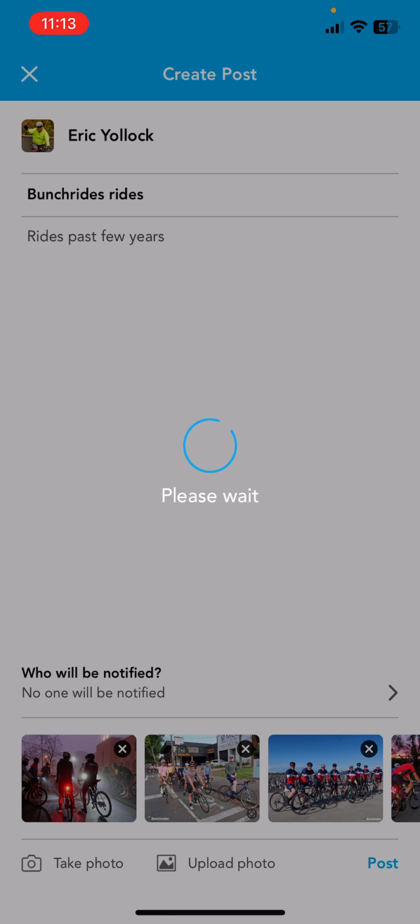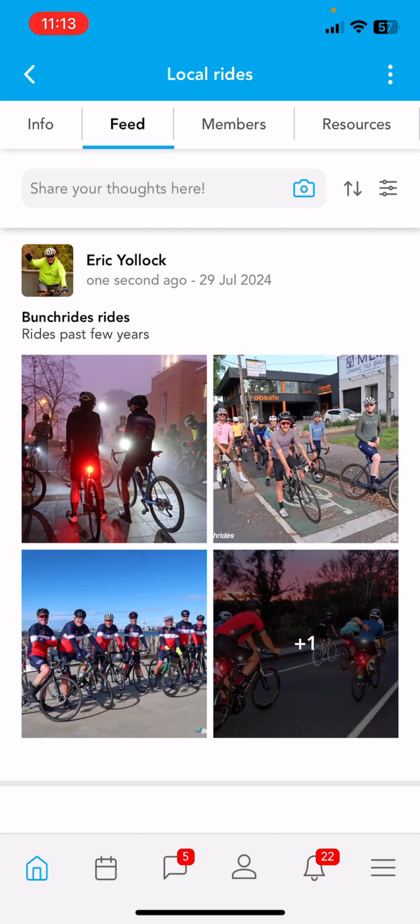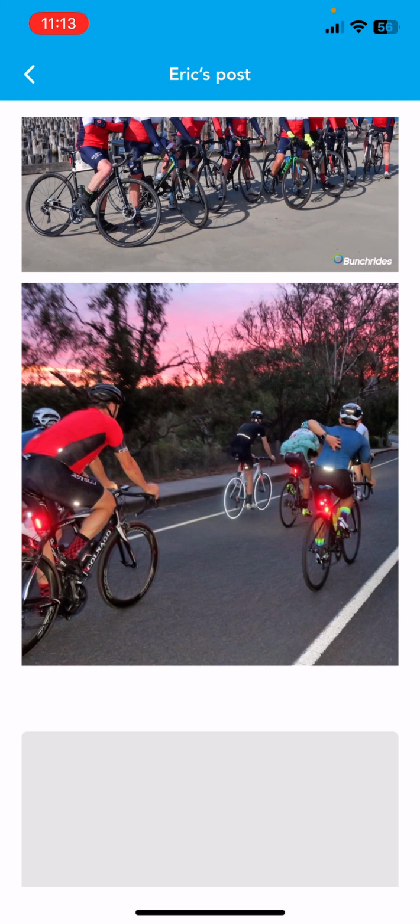style message. And bearing in mind too, as we will be introducing other features such as emojis, which everyone loves emojis, so they'll be coming as well. So if you look here, I can actually go in there. I can see there's one more photo, and you can just scroll